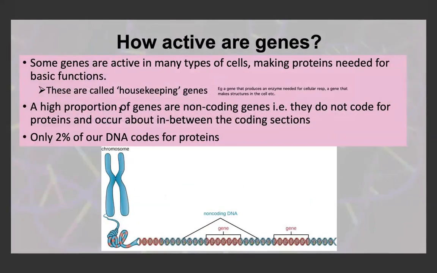Some genes are active in many different types of cells, making the proteins that are needed for the basic functions of cells, and these would be called the housekeeping genes. For example, this might be a gene that produces an enzyme needed for cellular respiration, and obviously all cells undergo cellular respiration, so all cells would need this type of gene to be active. A high proportion of genes are non-coding genes, so they don't code for proteins and they occur in between the coding sections. They're sometimes called junk DNA, but we know that they're not junk. They do have a function. It's just not the same function as genes.